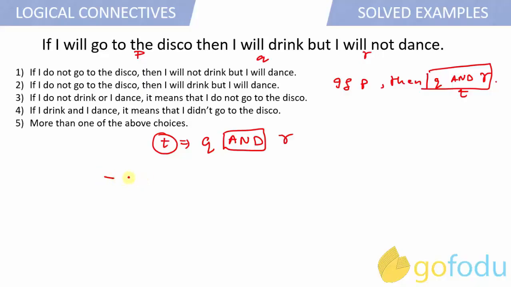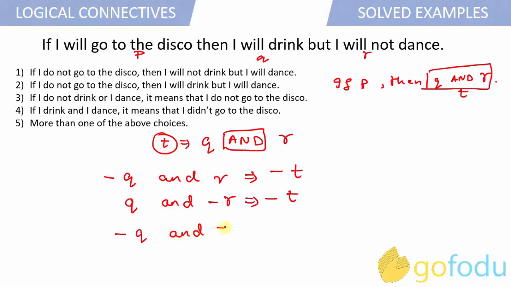So suppose Q becomes false and I let R stay as it is, it will result in negation of T. Similarly, if I take Q as it is and I negate R, it will also result in the negation of the main statement. And also if both the statements are negative, then the main statement will also be a negative statement, right?